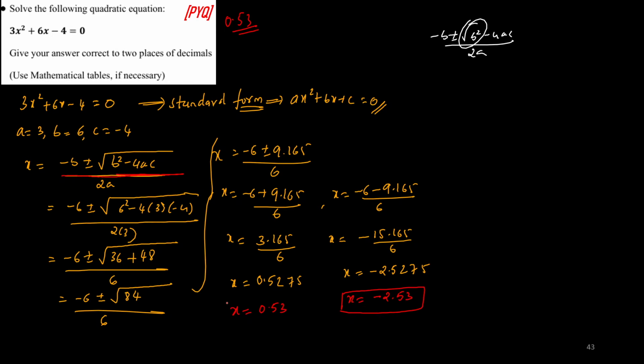Okay, this is the answer. This both and this both should be right. I'll just tell you how the marks are distributed here. The formula is written, correct substitution is written, 1 mark only is given over here, and the value of square root of 84 is written, 1 mark here you get, children.